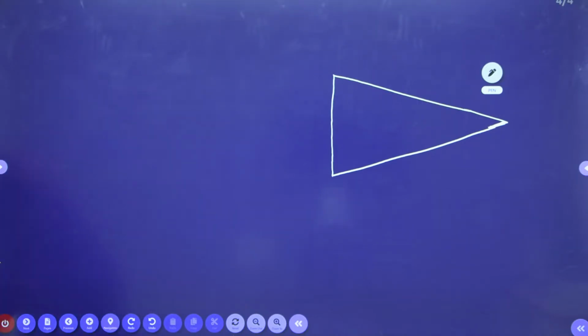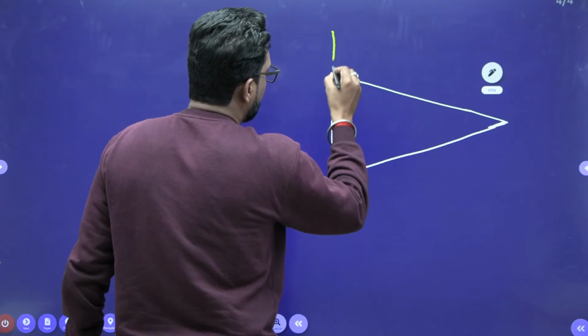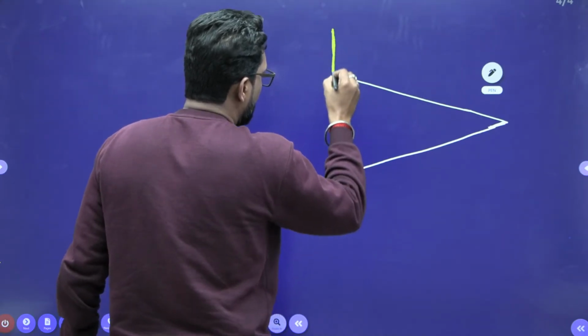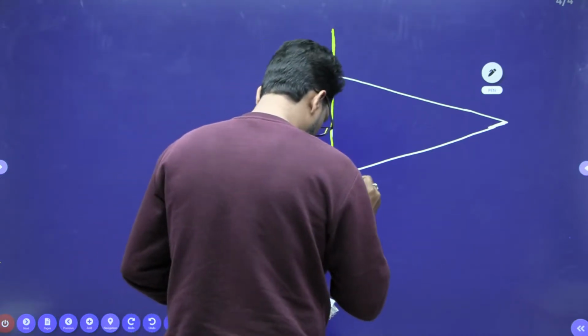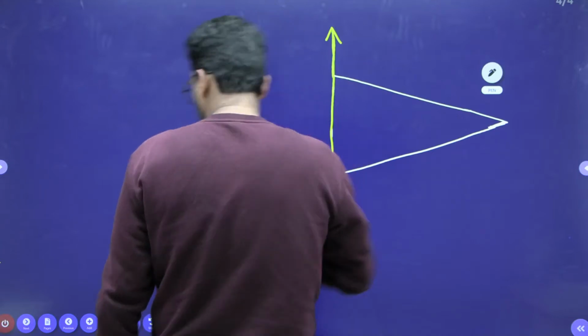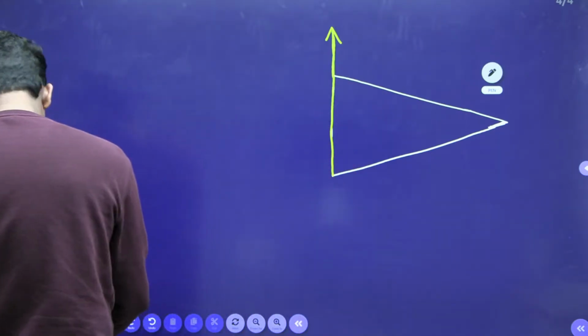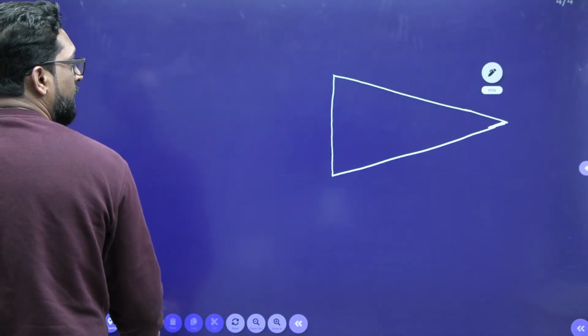Now what is the given coordinate? Coordinate is very important, beta.